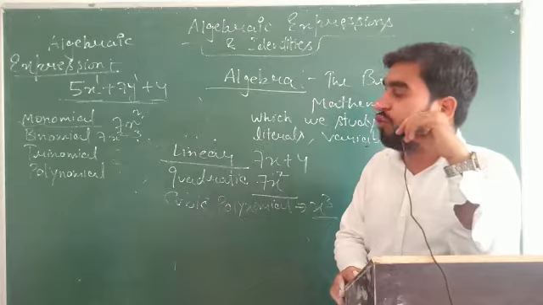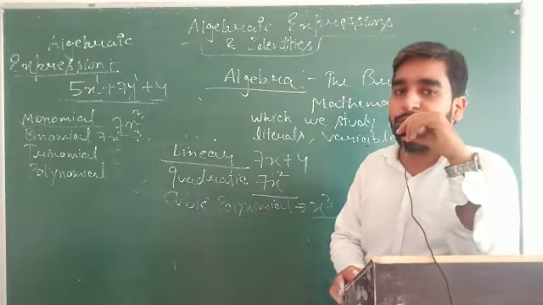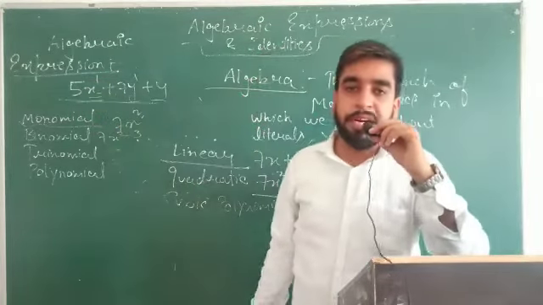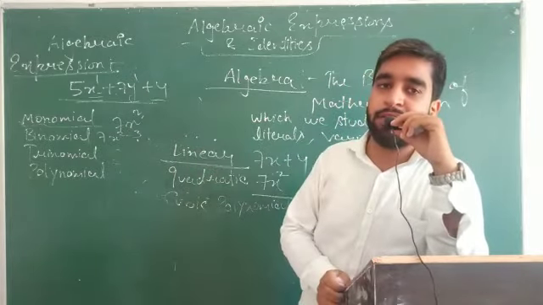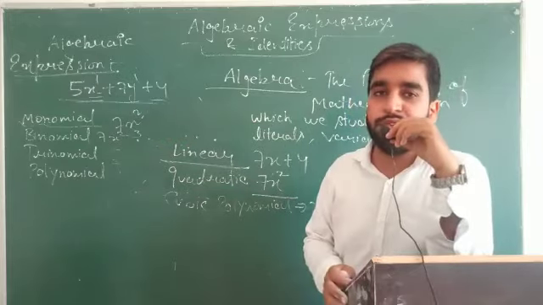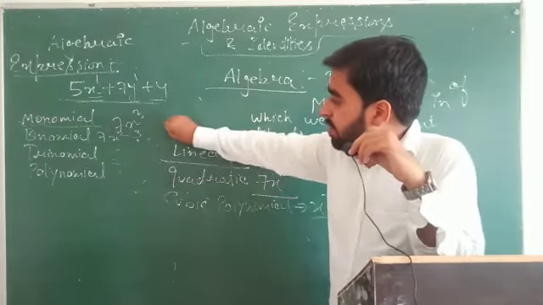Okay. What are coefficients? Coefficients are those which are multiplied with the variable. As you can see, x is here. What is multiplied with x? That is 5. So 5 is the coefficient of x. In the similar way, suppose I ask you, what is the coefficient of y? You will say 7. Now students, let us make it tricky.